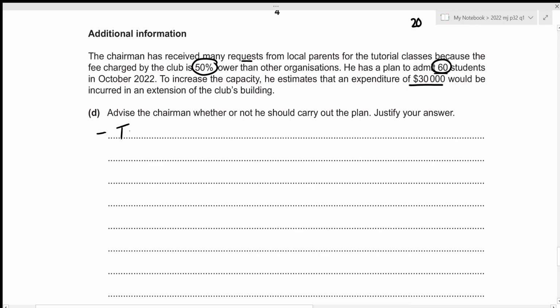The club can earn more income in the form of students' fees.